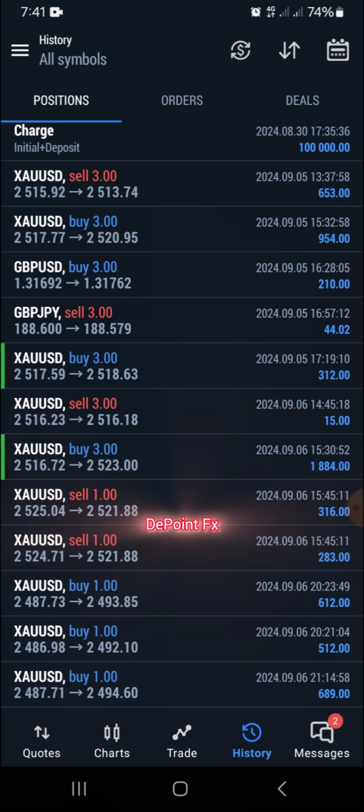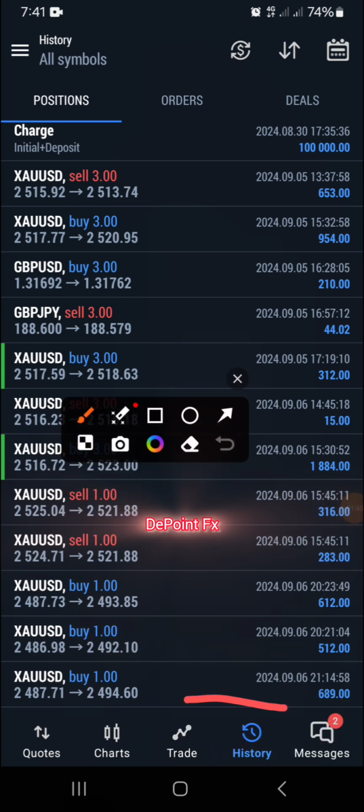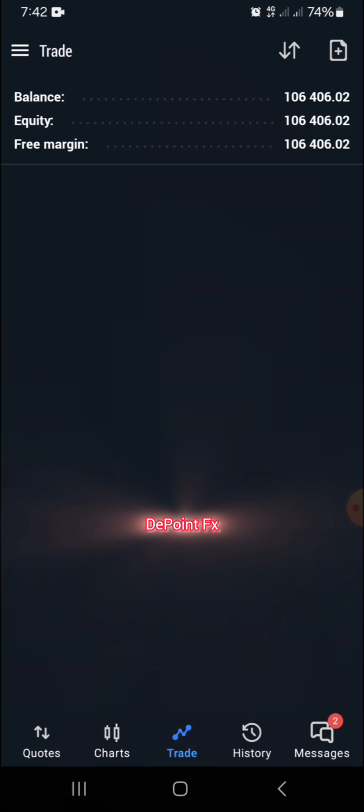You can see I commenced this particular trade on, okay, let me just show you guys. You can see, yeah, this is when I commenced this particular account. Look at it here. 2024 September 5th, which is yesterday, and I'm currently above $6,000. So let me take you through how I was able to catch the movement.